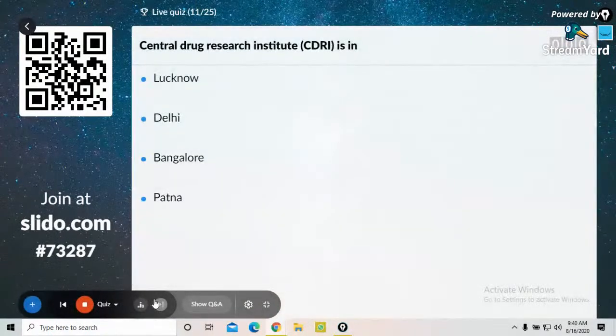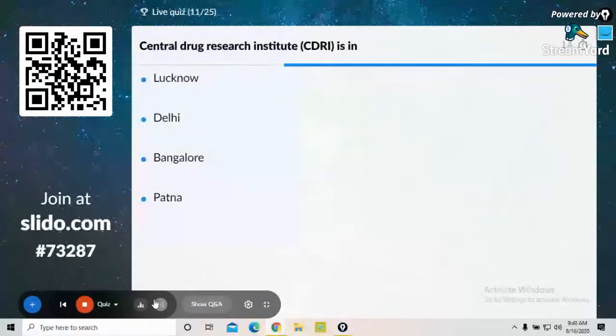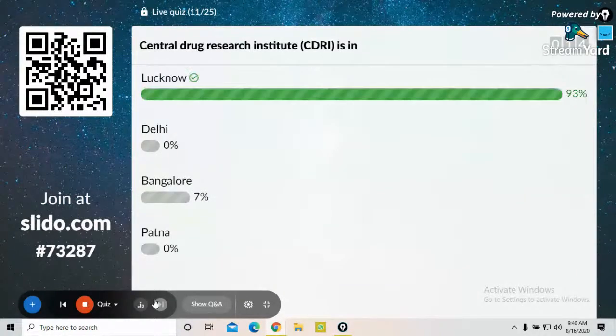Central Drug Research Institute, CDRI, is in Lucknow, Delhi, Bangalore, Patna. Very simple question. Yes, guys, it is in Lucknow. It is not in Bangalore.